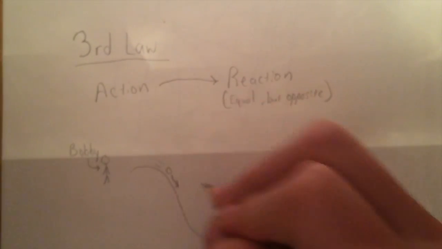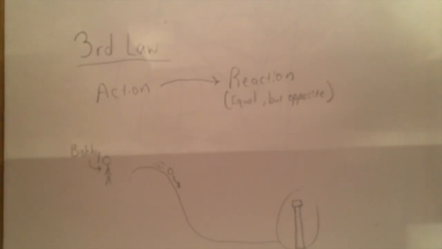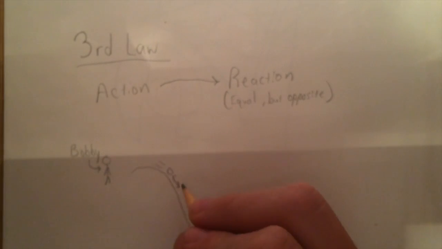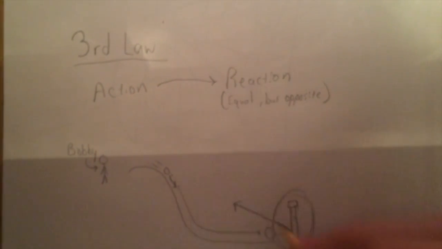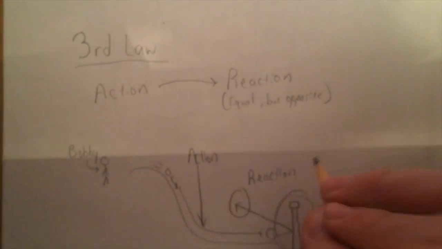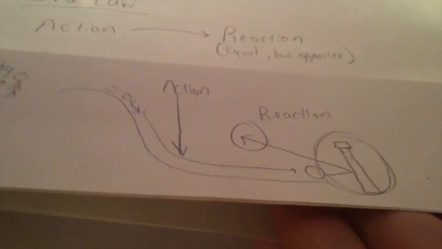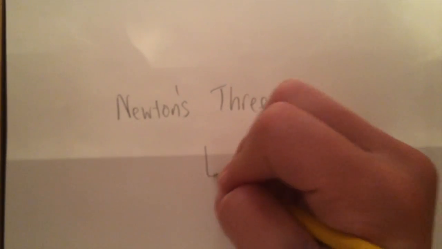Anyways, let's say the ball was rolling and it eventually hits into the wall and then bounces back. So the action would be the ball hitting into the wall, but then the reaction would be the wall pushing back onto the ball, and then the ball shoots back outwards, right? Action, reaction. Newton's third law.